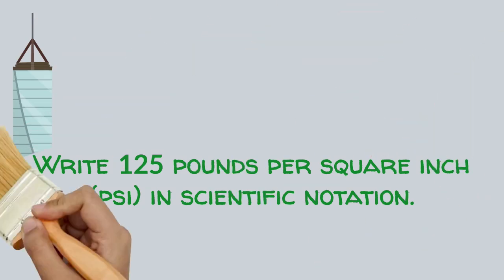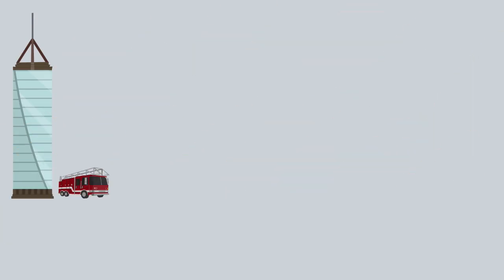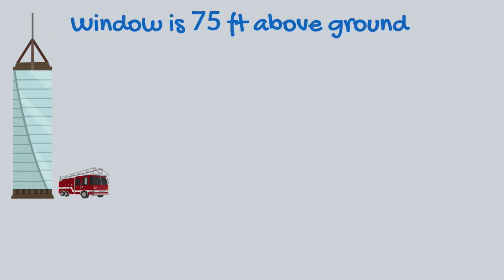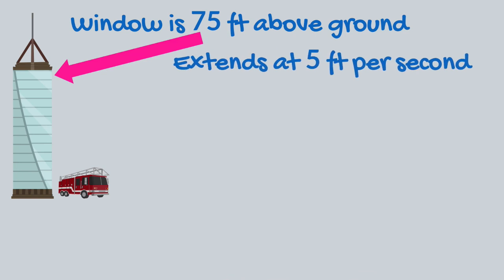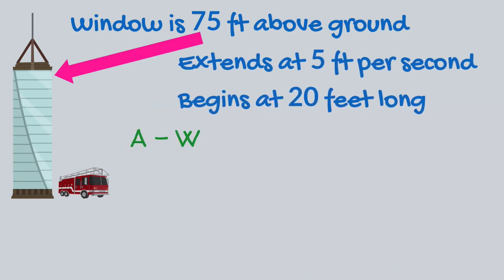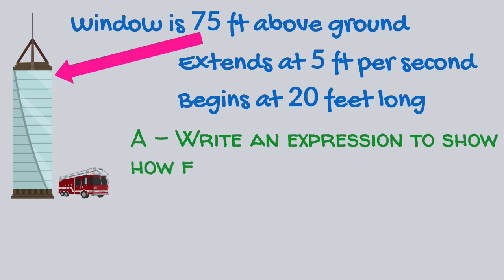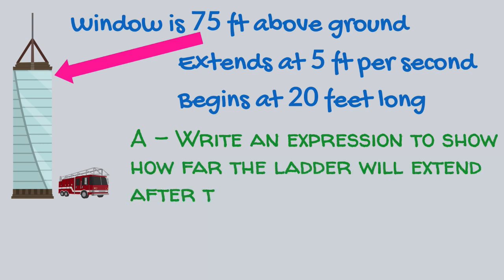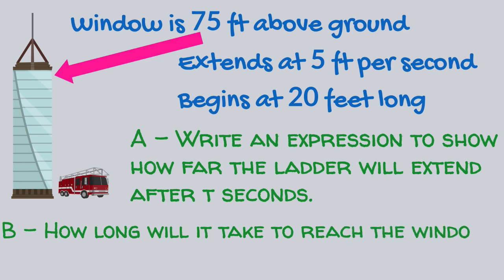The ladder truck needs to extend its ladder to reach a window 75 feet above the ground. This ladder extends at a rate of 5 feet per second and begins at 20 feet long. Write an expression to show how far the ladder will extend after t seconds. How long will it take to reach the window?